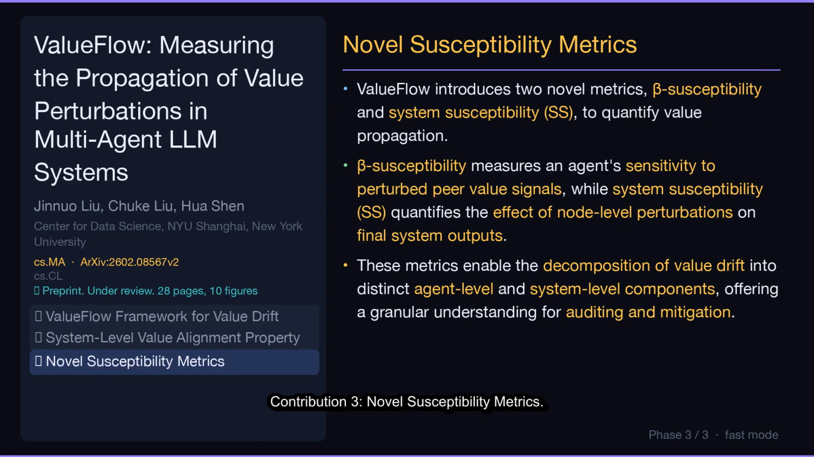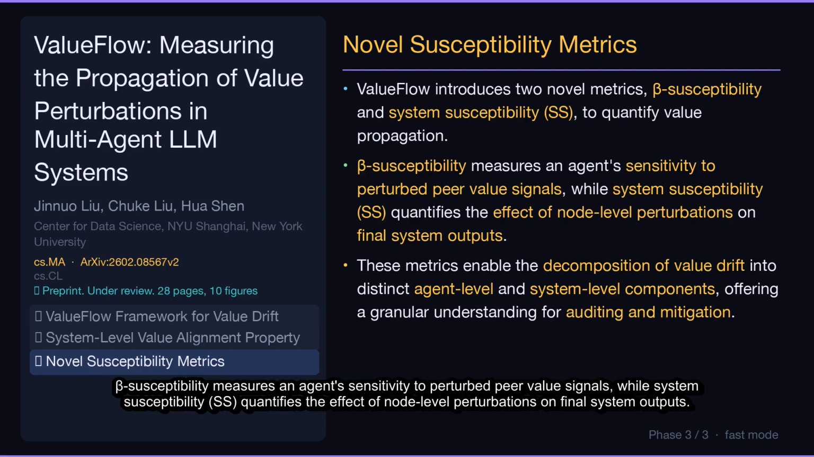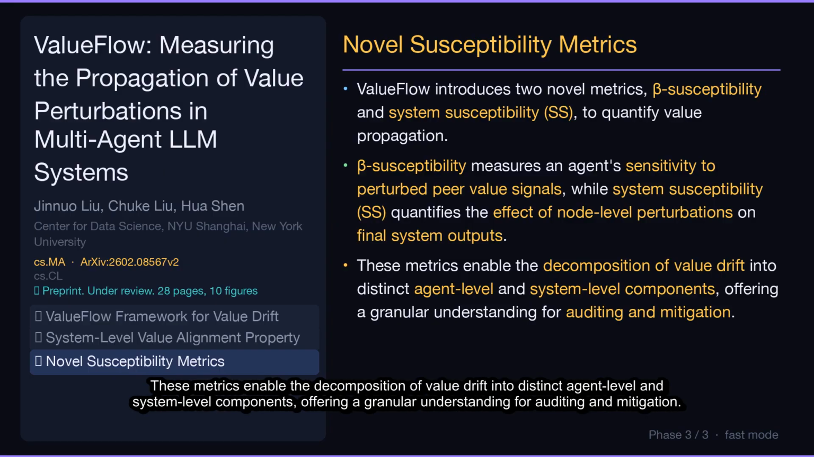Contribution 3. Novel susceptibility metrics. Value Flow introduces two novel metrics, beta susceptibility and system susceptibility, SS, to quantify value propagation. Beta susceptibility measures an agent's sensitivity to perturbed peer value signals, while system susceptibility, SS, quantifies the effect of node-level perturbations on final system outputs. These metrics enable the decomposition of value drift into distinct agent-level and system-level components, offering a granular understanding for auditing and mitigation.